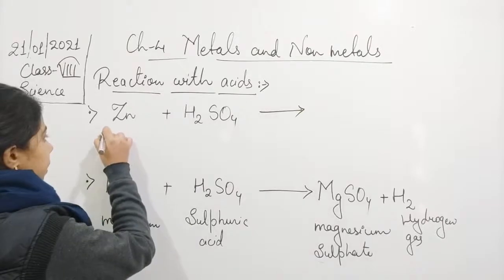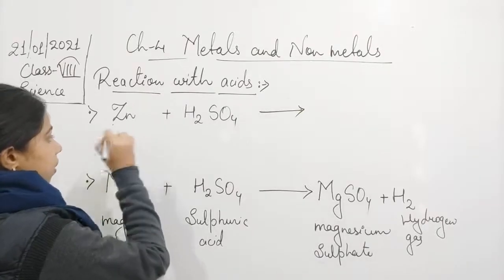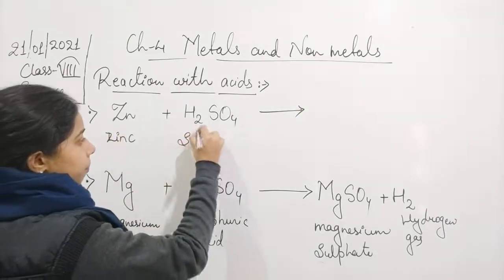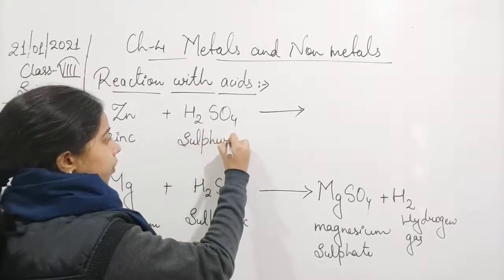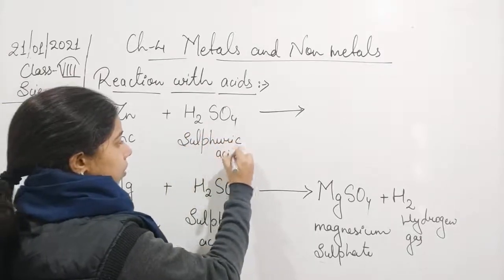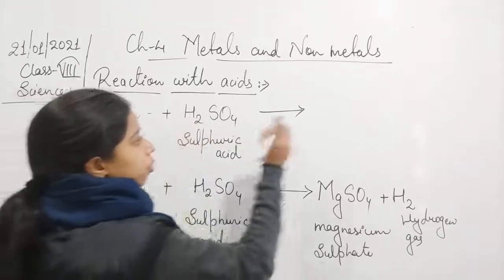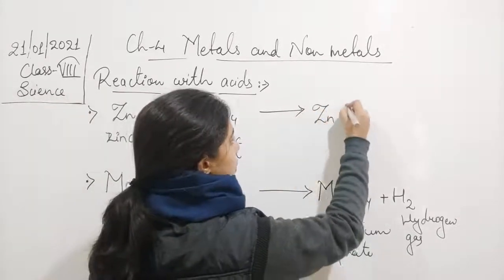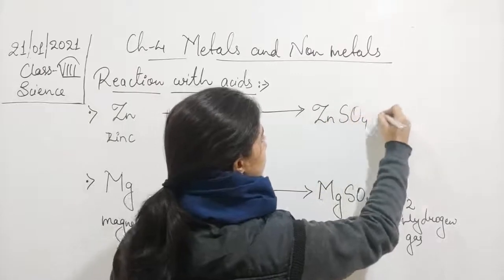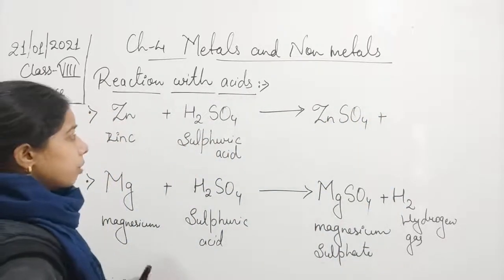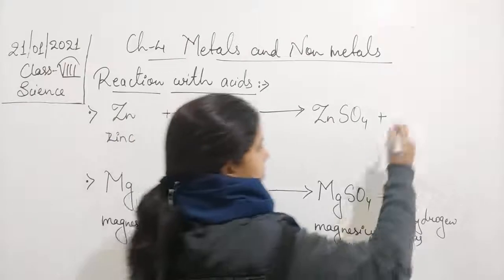Zinc is a metal, we can write here zinc, and here it is sulfuric acid, and this will displace the hydrogen, and then there is a formation of ZnSO4 plus what is released, students? That is hydrogen gas.